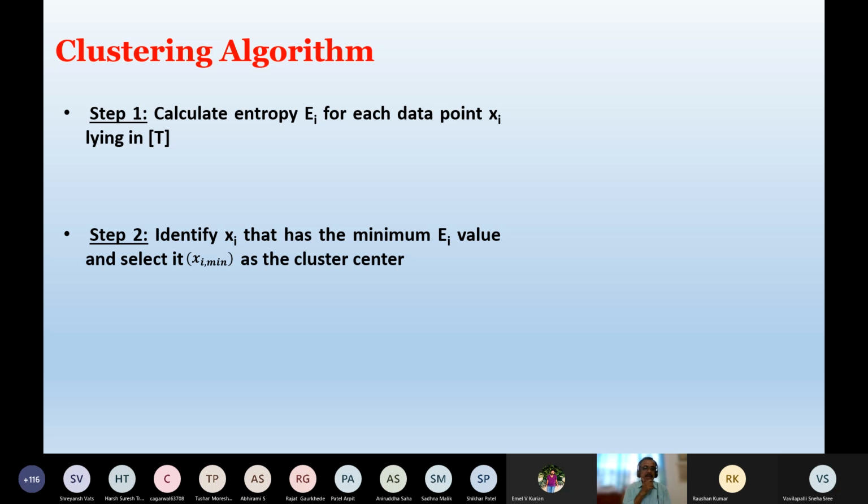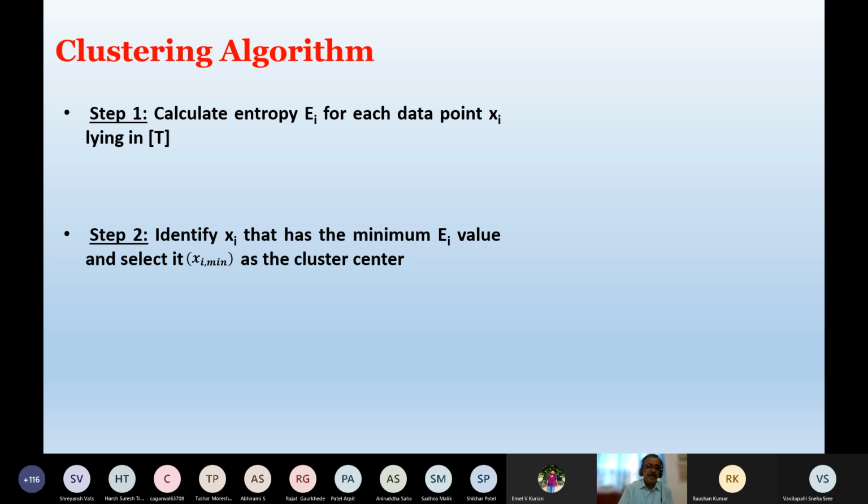Because the person who is selected by most of the people will be the leader. The same thing is copied here. The data point which has the minimum disorderliness value or minimum entropy value is acceptable to most of the people, and he or she will be the leader.